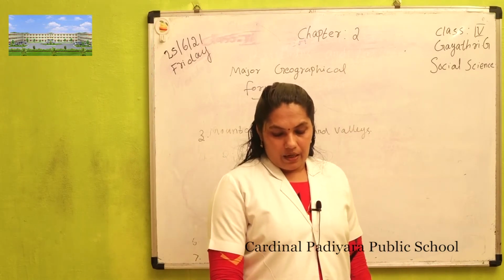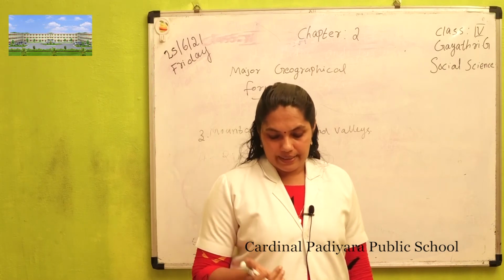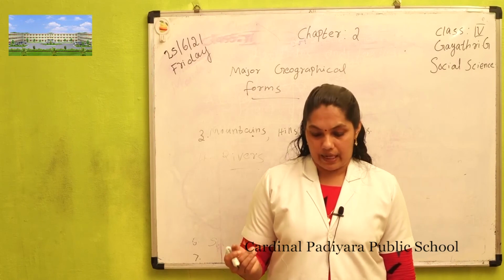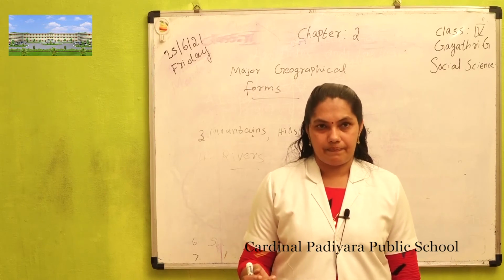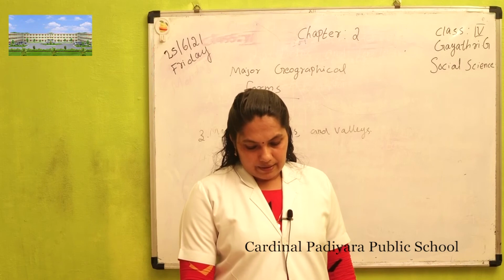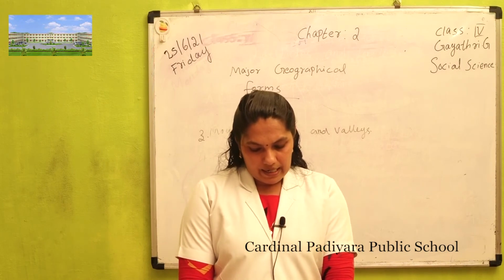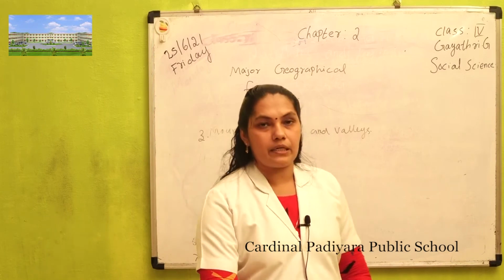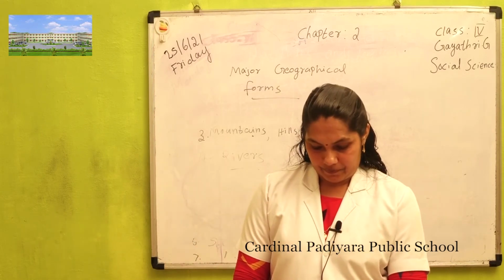Smaller rivers that have less water are called streams. Rivers and streams contain a large part of the water found on land.